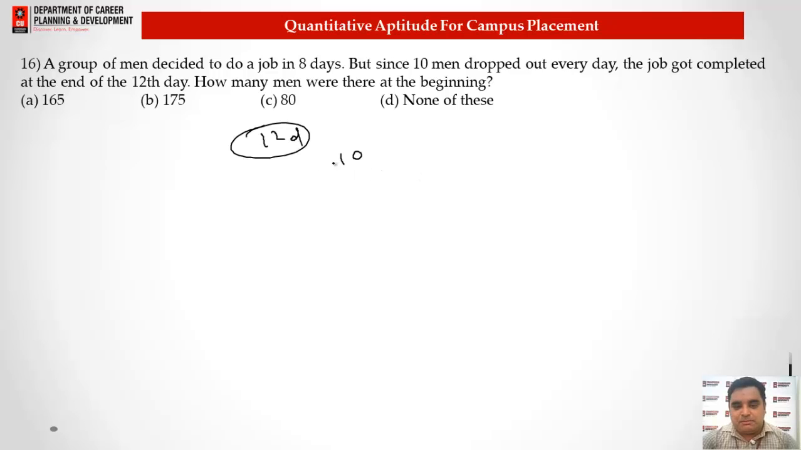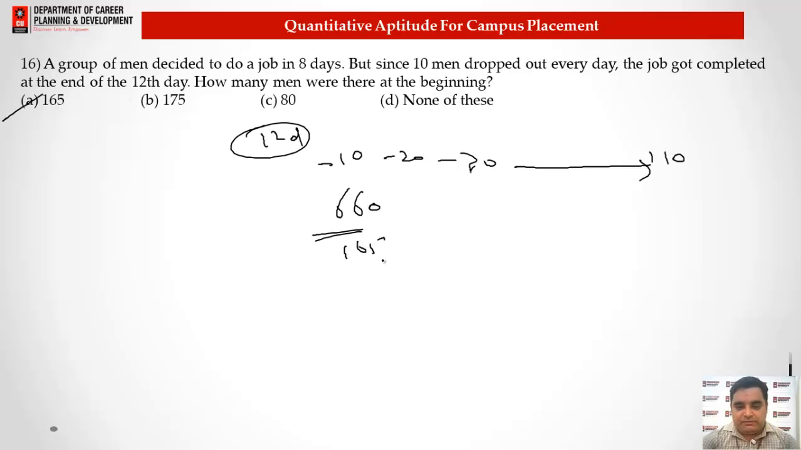It means we have this minus 10 series, like minus 10, minus 20, minus 30, still we have till the 11th day, right? So if we form this, total, like minus 10, minus 20, minus 30, till the 11th day where we got the value as minus 110, we got the value as 660. And 660 is the value which can only be divided by option A, 165. I mean, it got cancelled by the value 165 only. So that is why option A could be the right answer for this question.